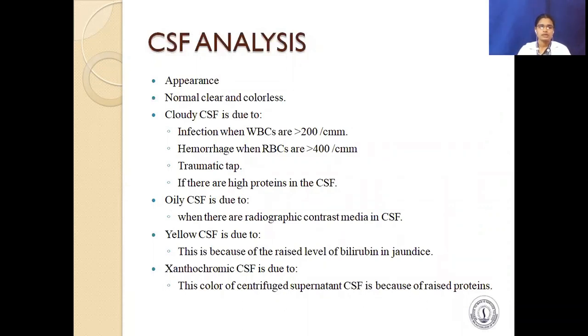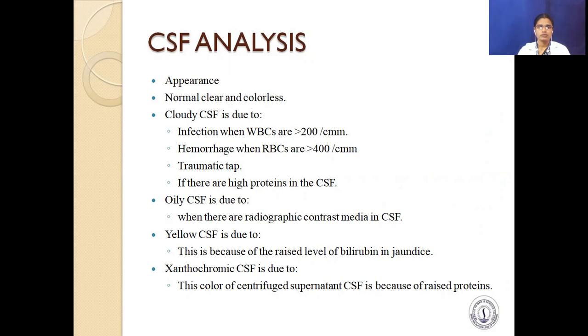Next, we can see the CSF analysis. During the CSF analysis, the appearance of CSF should be normal. CSF will be clear, colorless, and odorless. If it is cloudy, it is due to infection when WBCs are more than 200 per cubic millimeter, and hemorrhage when RBCs are more than 400 per cubic millimeter. Traumatic tap if there are high proteins in the CSF.